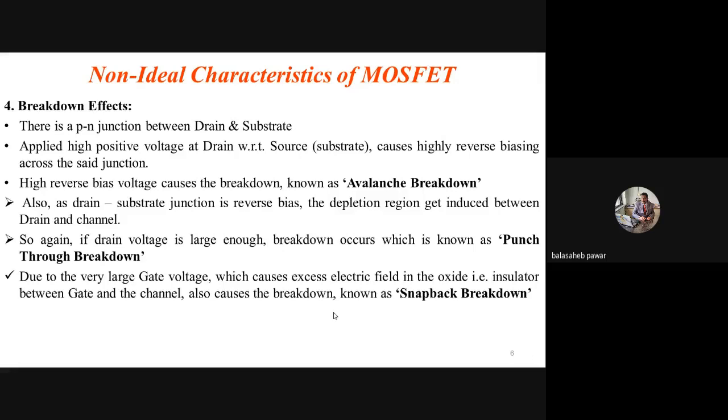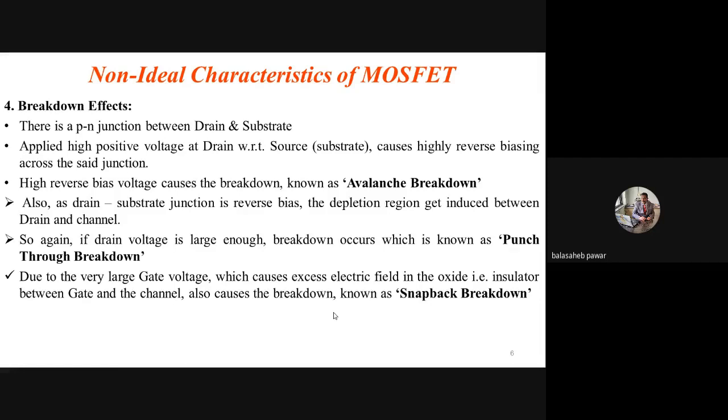Then the second type of breakdown occurs in between the drain region and the induced channel. See, yesterday while studying channel length modulation, whenever VDS or VDD is sufficiently large, the width of that channel shrinks at the edge of the drain region, because the depletion region expands into the channel. It tries to expand in the channel region.